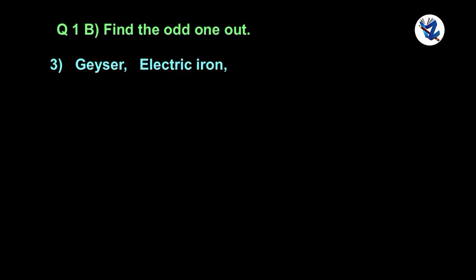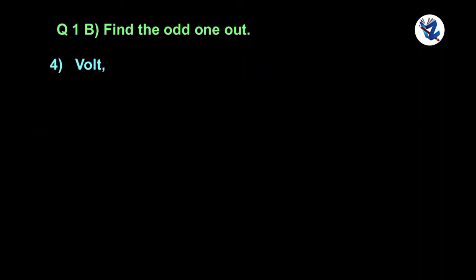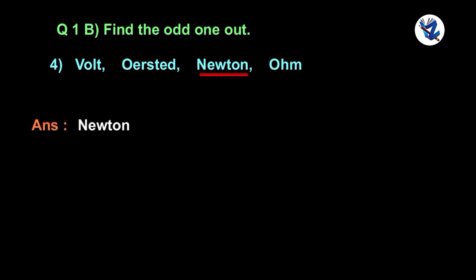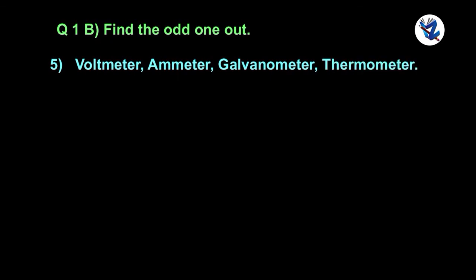Geyser, electric iron, grinder, microwave. The odd man, grinder. Volt, Oersted, Newton, Ohm. The odd man, Newton. Voltmeter, ammeter, galvanometer, thermometer. The odd man, thermometer.